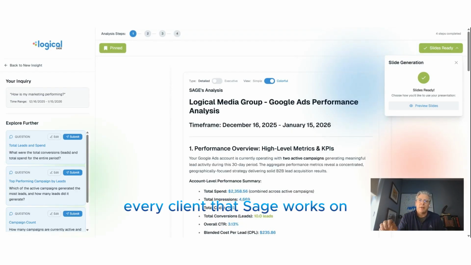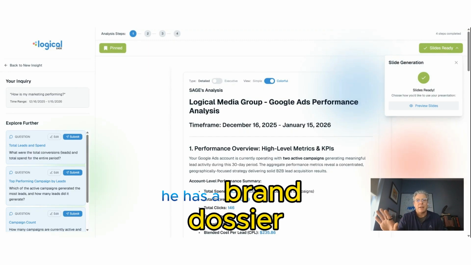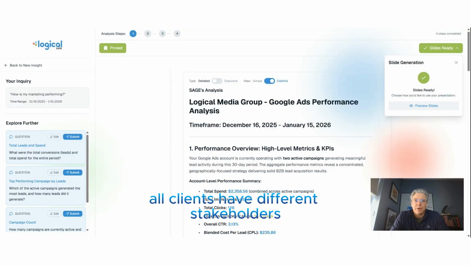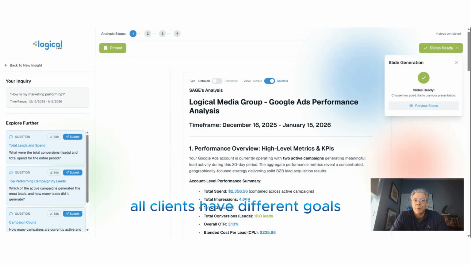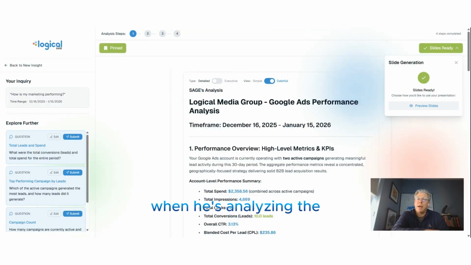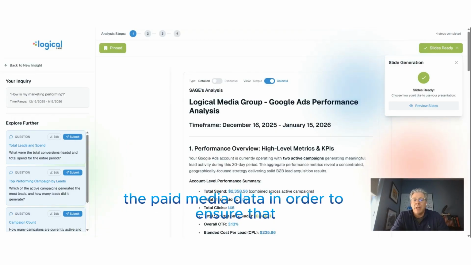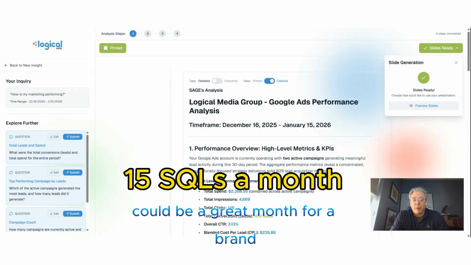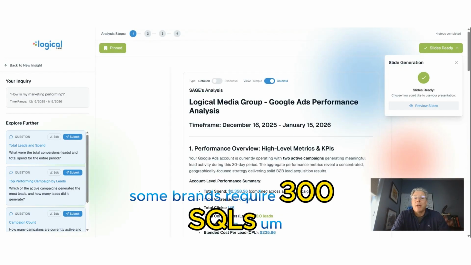Additionally, for every client that Sage works on, he has a brand dossier that he references for that client. All clients have different KPIs, different stakeholders, different goals. So it's important that Sage has that reference point when he's analyzing the paid media data, because 15 SQLs a month could be a great month for a brand, whereas some brands require 300 SQLs.